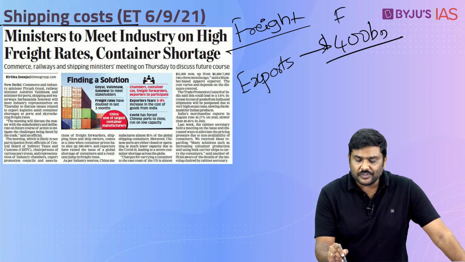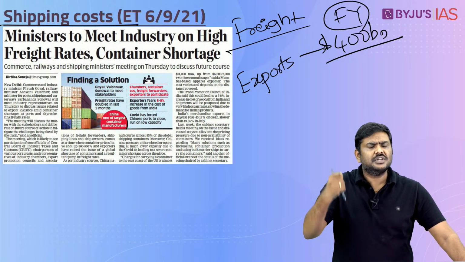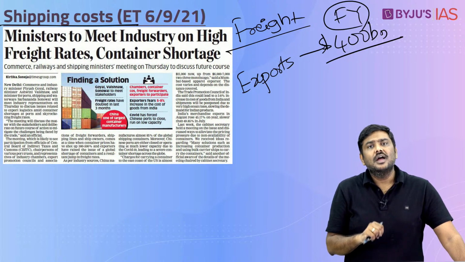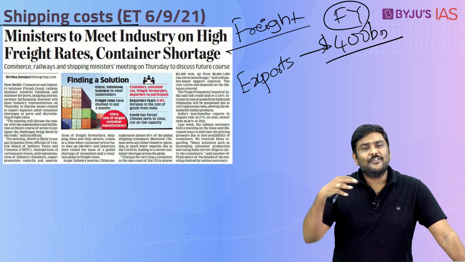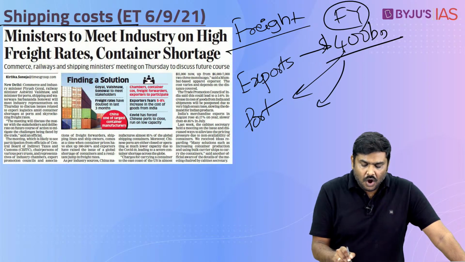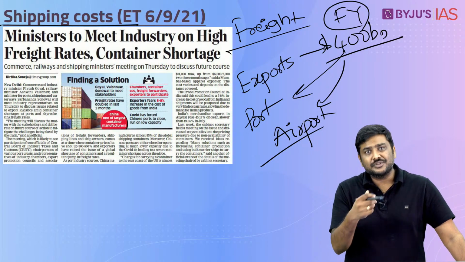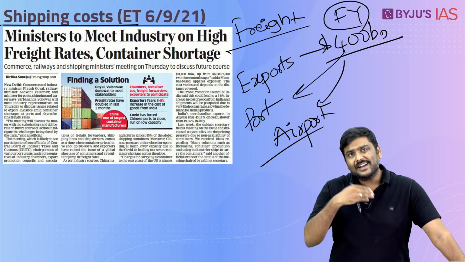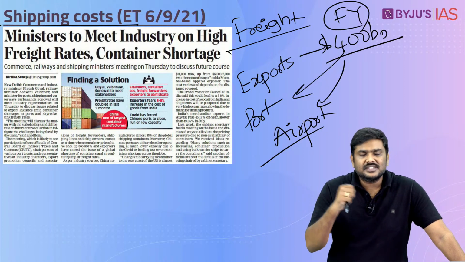For financial year 22, we have set up a very ambitious target of having merchandise exports worth $400 billion. And this merchandise will have to move from India to the rest of the world either through port or through airport. Most of the trade that India conducts, more than 90% by volume, is basically done through the port itself.